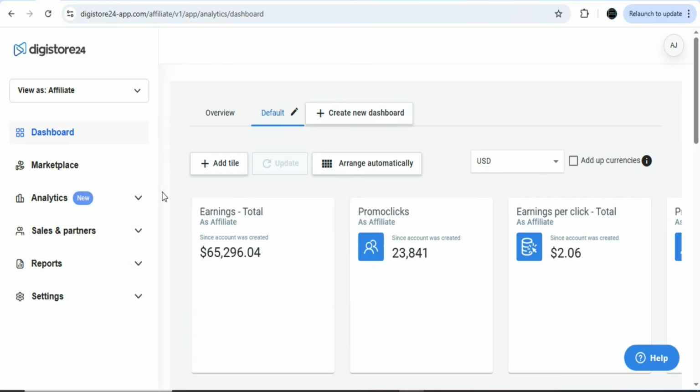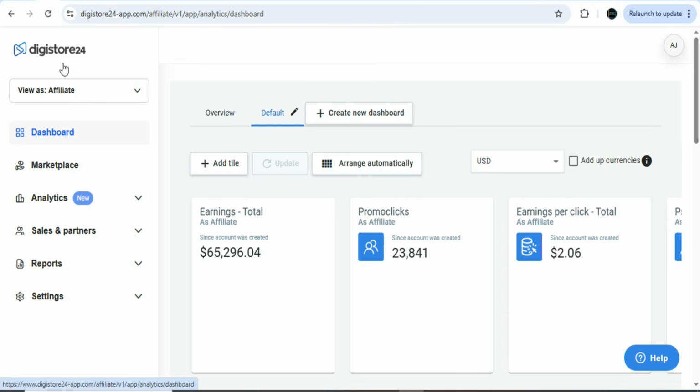So now the first step is that you have to join an affiliate network. You can see I am an affiliate on Digistore24. There are many of them. We have Digistore24, we have ClickBank, we have JVZoo and many others. Any of them that you want, you can join and then get products to promote. In my case, I'm using Digistore24 because it's worldwide. They have a lot of products that you can promote and they pay directly through your local banks.